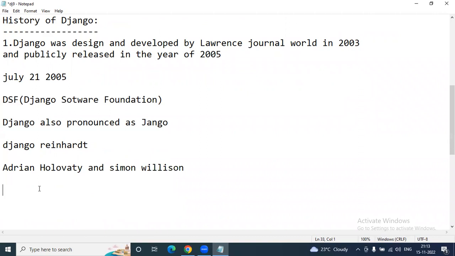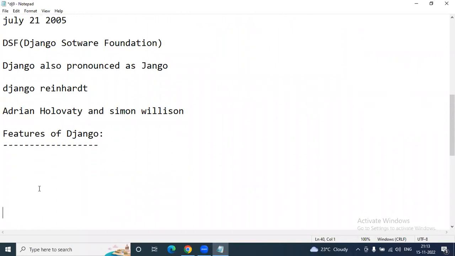Coming to the main important features of Django, I'm going to explain them. Once I complete the features of Django, then we'll focus on what is front end and what is back end, and I'll give you more clarity in this lecture. The first feature of Django is rapid development.